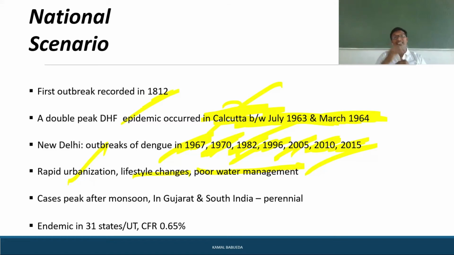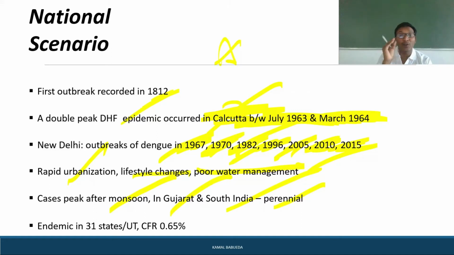The cases reach a peak in monsoon, mainly in Gujarat, and in South India it is perennial. Why does it peak in monsoon? Because the female Aedes mosquito breeds mainly in water, whether it is a small or a big amount of water.